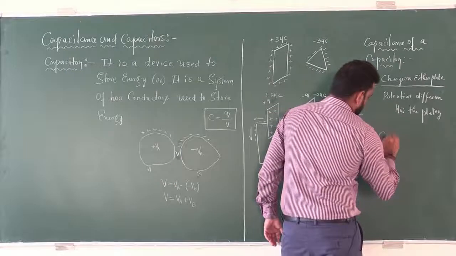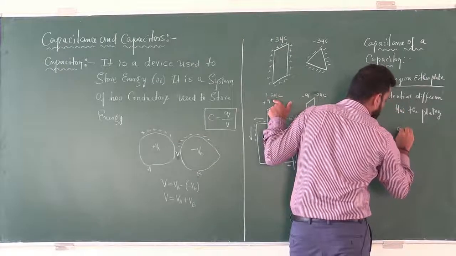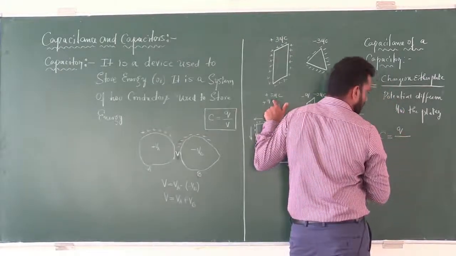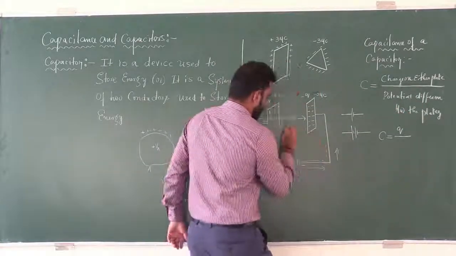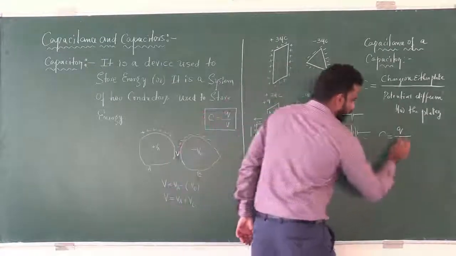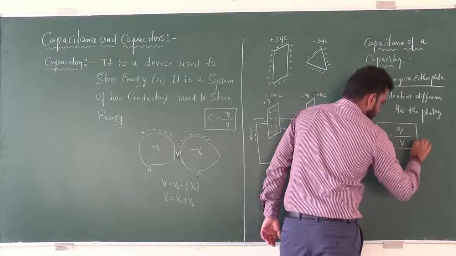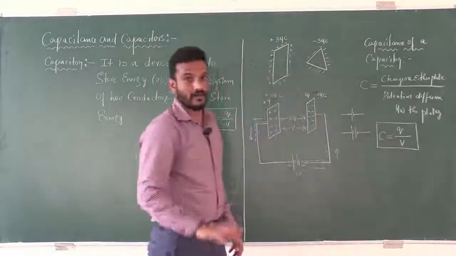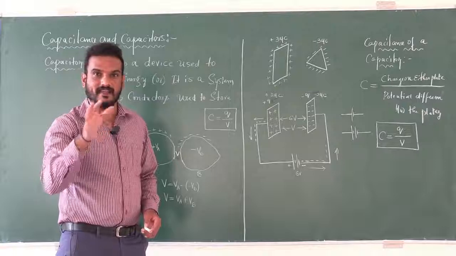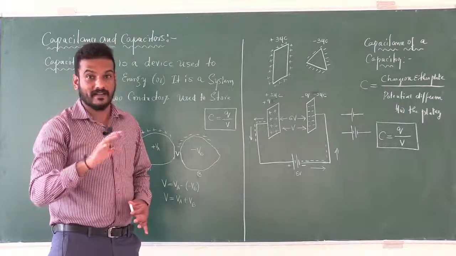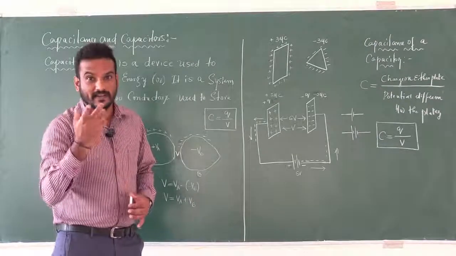What is the mathematical expression then? C is equal to charge on either plate. Usually you'll write Q in terms of magnitude, divided by potential difference between the plates, V. So this is the mathematical expression for capacitance of a capacitor. Look at these two equations. Mathematically they are same, but statement wise or definition wise quite different.